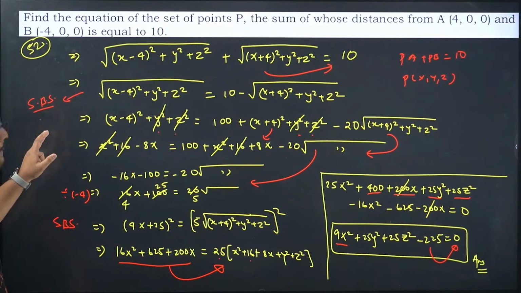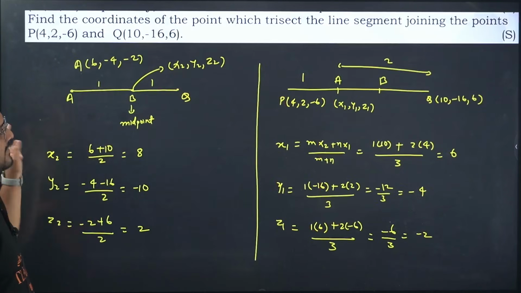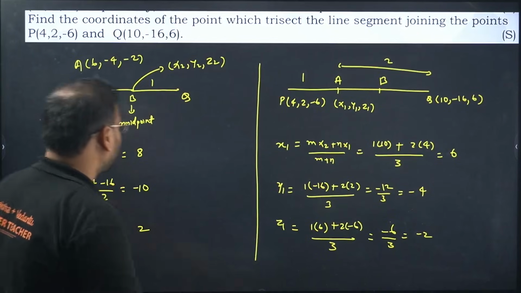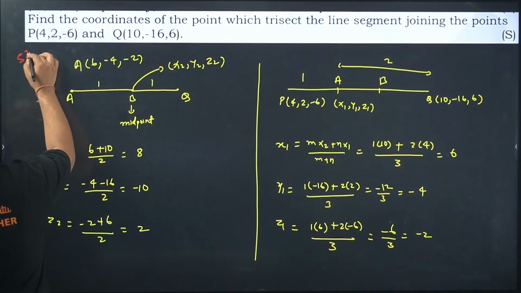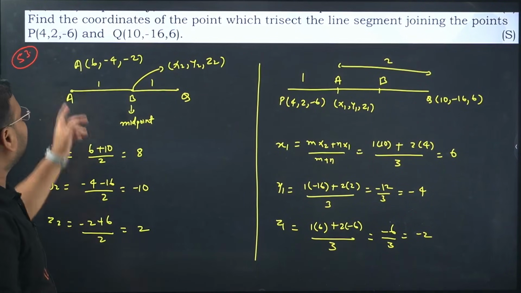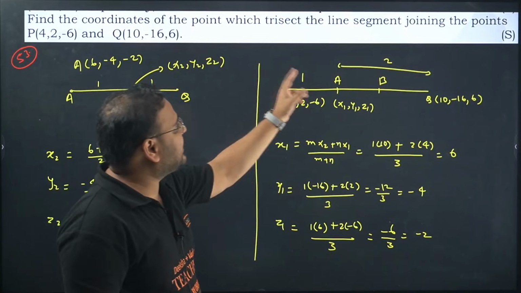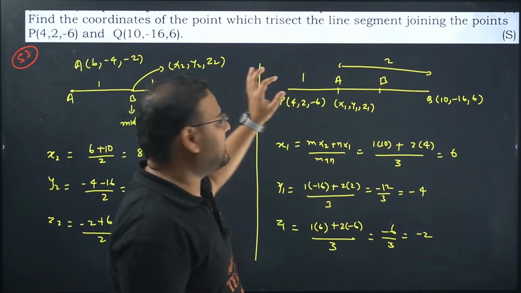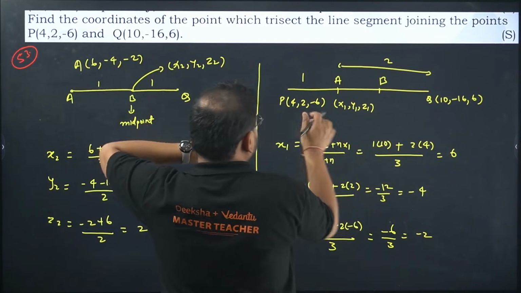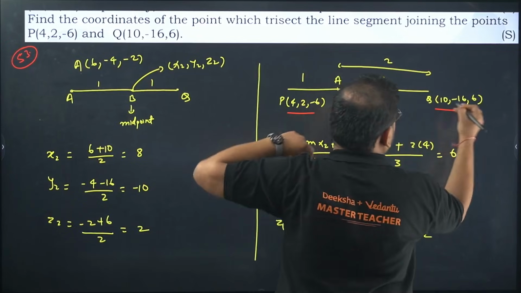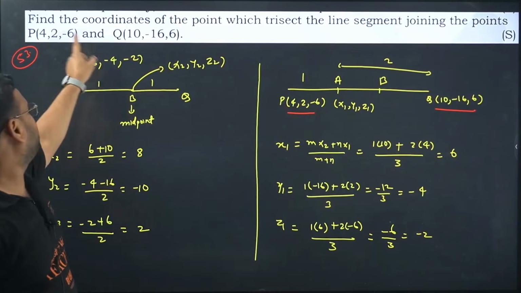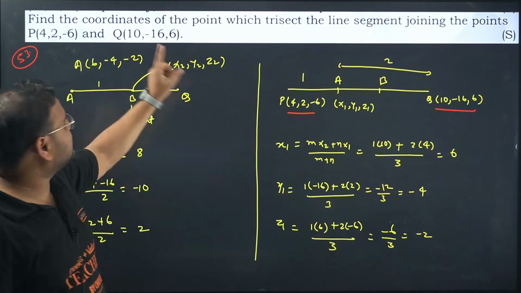52 is clear. Superb question. Yes. 53 now. One more question. Calculation, that's why I've done this also for all of you. Find the coordinates of the points which trisect the line segment joining the 2 points given like this. Point P with these coordinates over here and point Q with these coordinates over here. Check this out: 4, 2, minus 6 and 10, minus 16 and 6.